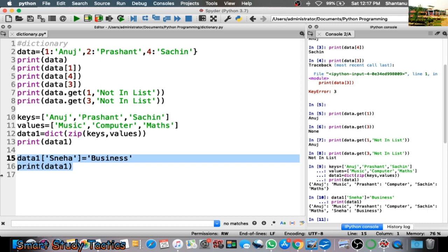If it is clear, then we are going to the next topic. Let's suppose I want to access all the values with the help of iterative statements, meaning I want to access continuous values from a dictionary. So how will I do this?